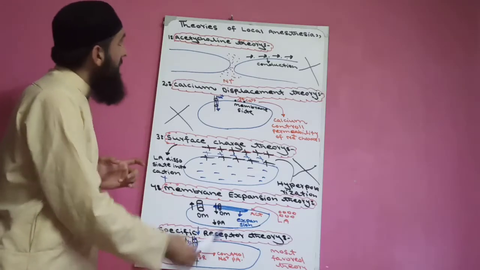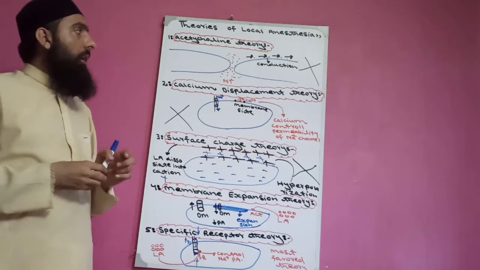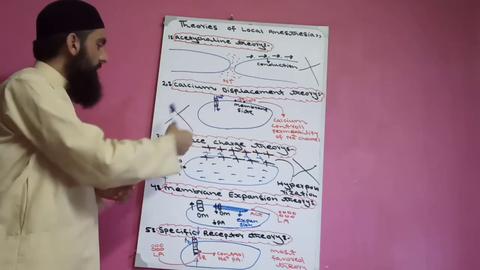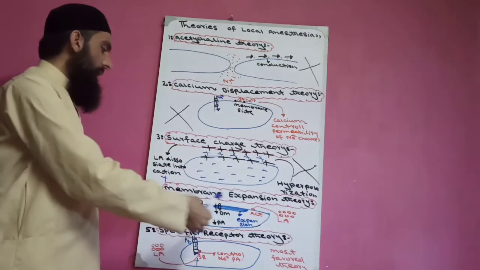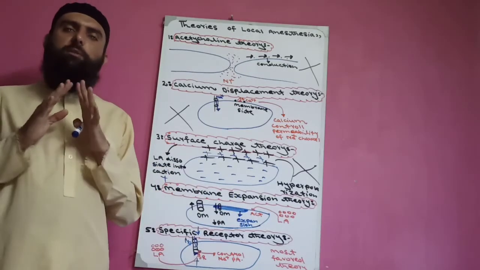Now today our topic, theories of local anesthesia, is complete. We studied the 5 theories: acetylcholine theory, calcium displacement theory, surface charge theory, membrane expansion theory, and specific receptor theory. Now today our topic is complete.